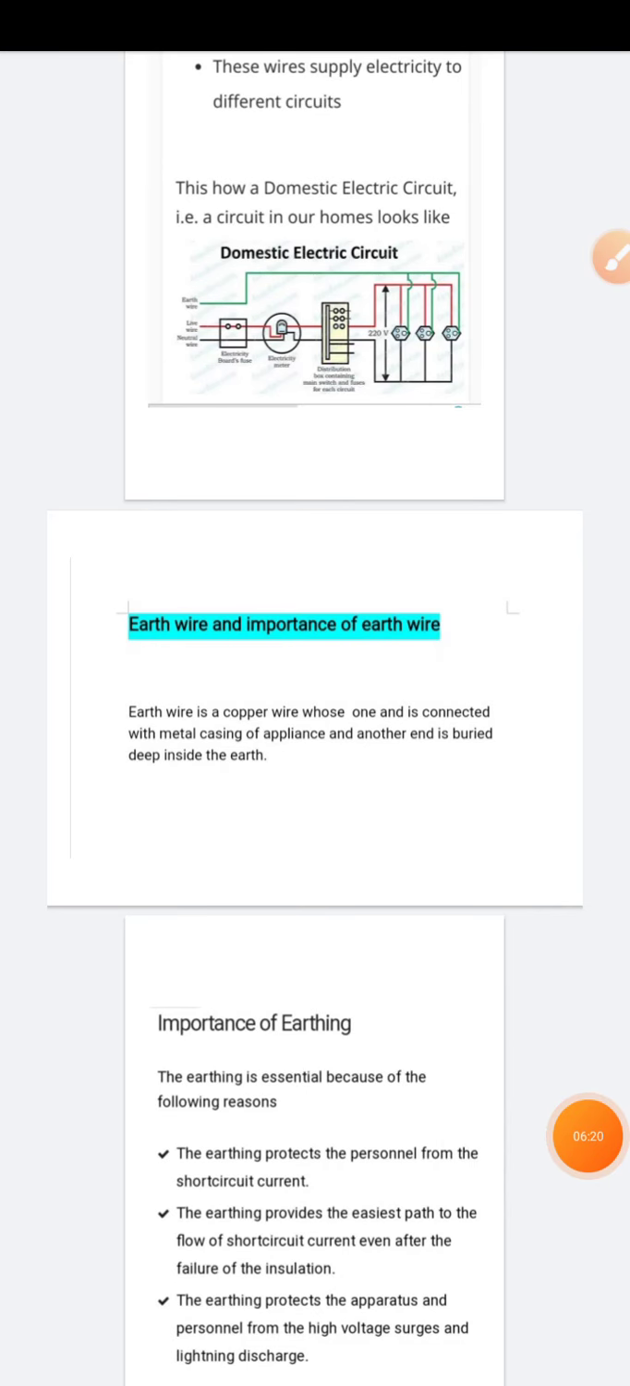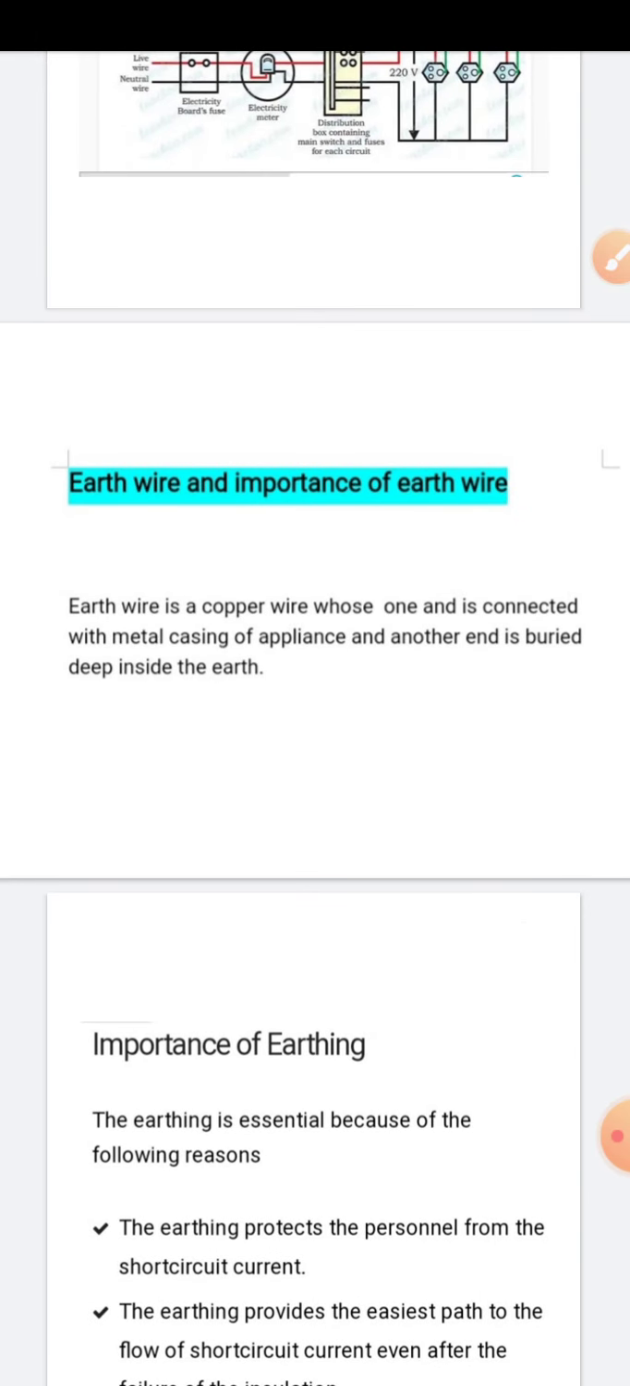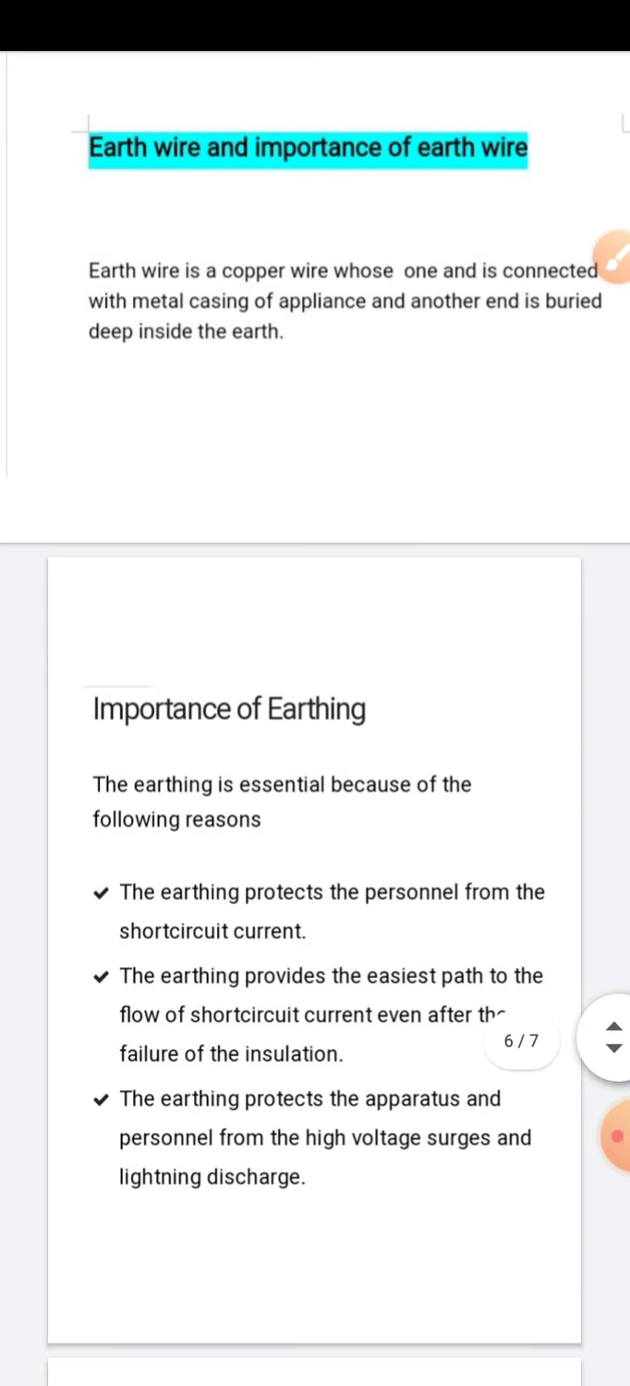So there are some important terms like earth wire and the importance of earth wire. I told you already in the animated video that an earth wire is a copper wire whose one end is connected with the metal casing and another end is buried deep inside the earth. Buried means you have to bury it deep inside the earth. Okay, buried means dabana.